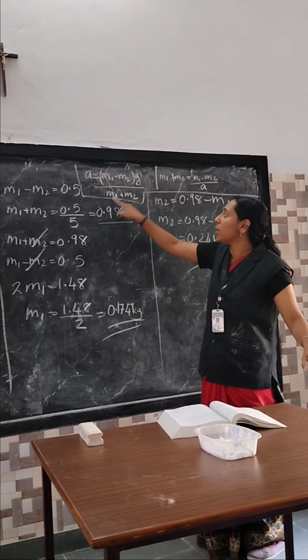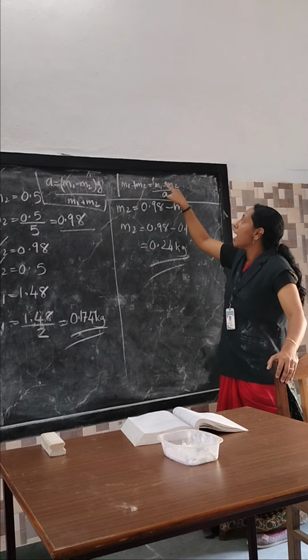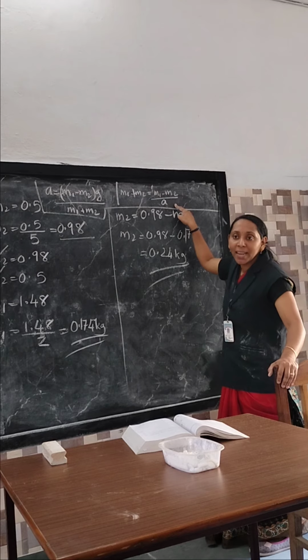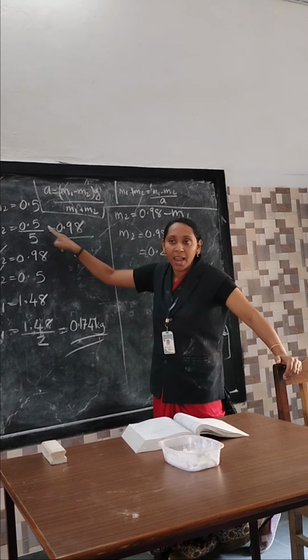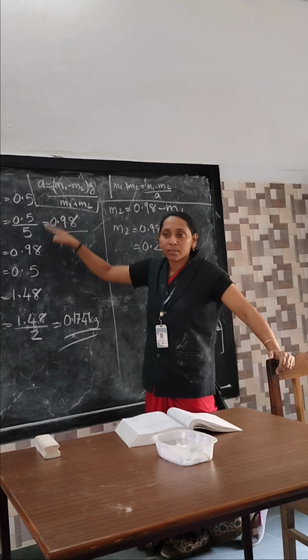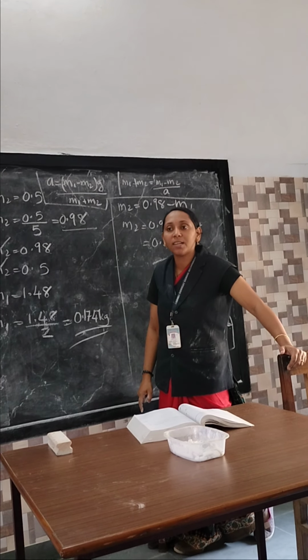And how to find out m1 plus m2 from this expression? m1 plus m2 equals m1 minus m2 divided by a. m1 minus m2, I already know the answer, 0.5. The a value I know is 5. So divide these two, you should get the answer of m1 plus m2. Are we clear?